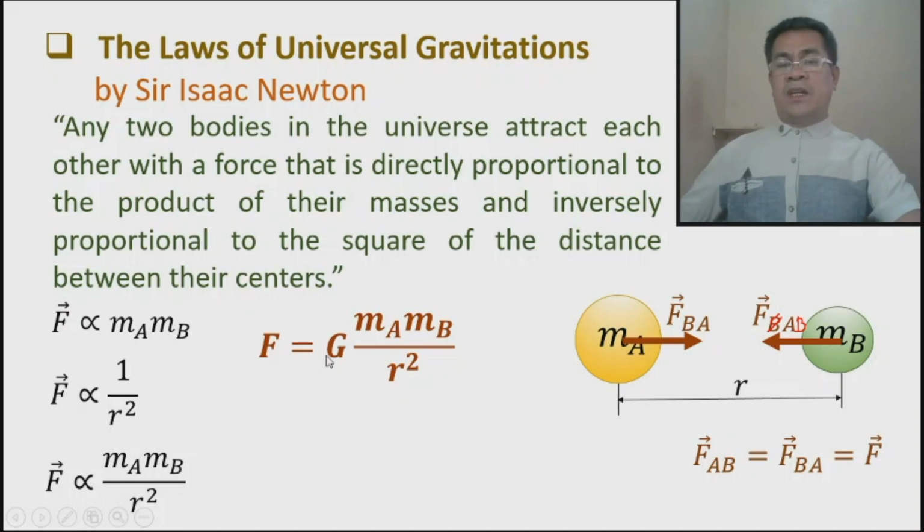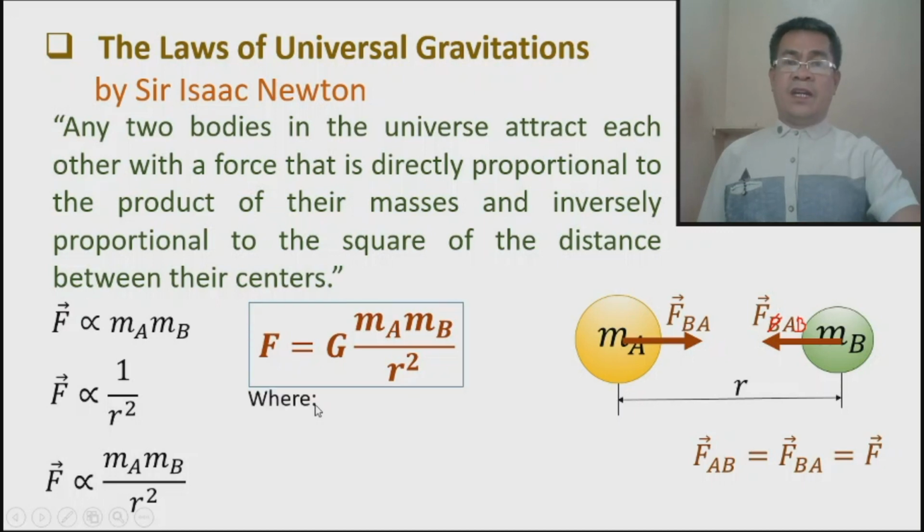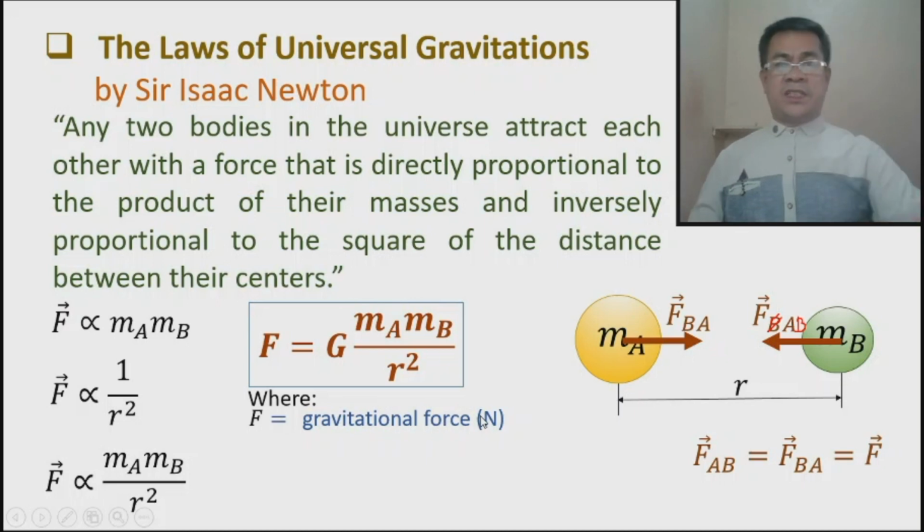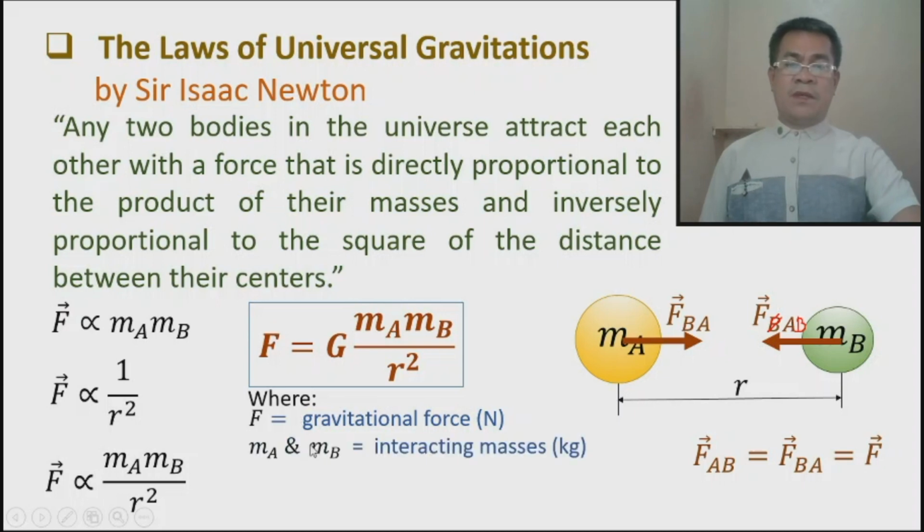Okay, because this will take care of the sign of equality. So therefore, this is the formula for the law of universal gravitation, where F is the gravitational force, which is the result of the gravitational attraction, and the unit must be in Newton. And remember, force is a vector, so there must be a magnitude and direction of this force.